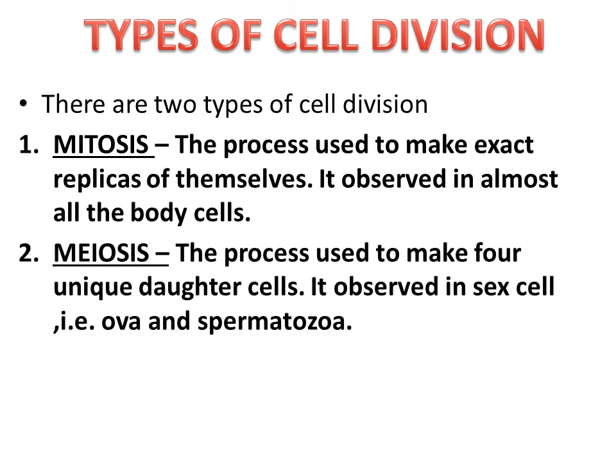Meiosis, the process used to make four unique daughter cells. Cells with nuclei have 23 chromosomes and divide by meiosis. Meiosis is a process where a single cell divides twice to produce four cells containing half of the original amount of genetic information. These cells are our sex cells: sperm in male, that is spermatozoa, and egg in female, that is ova.